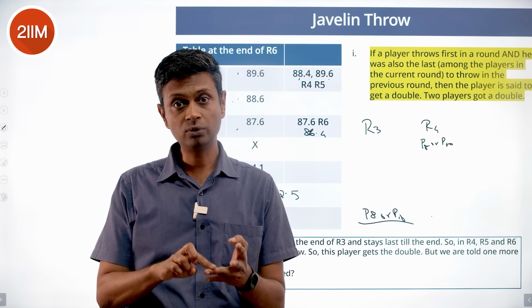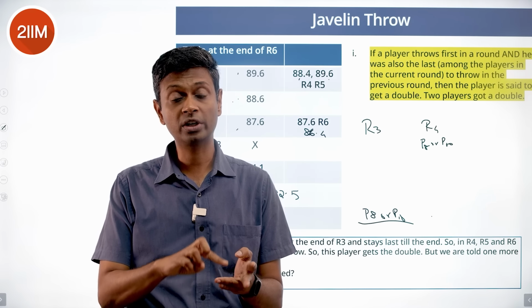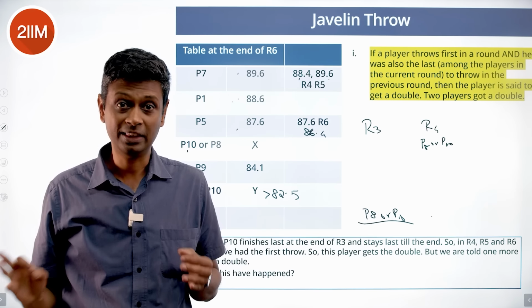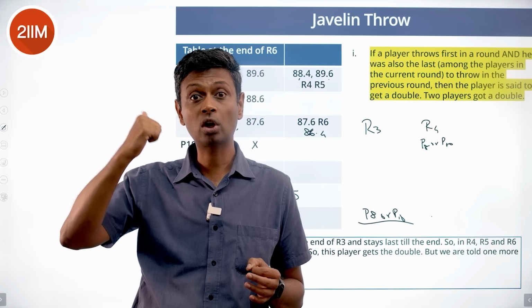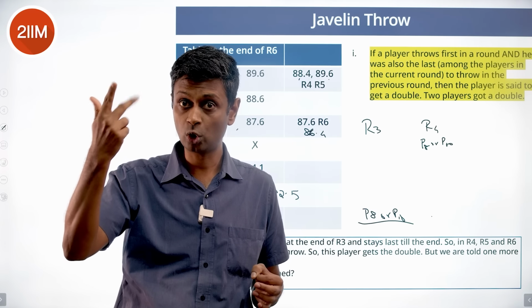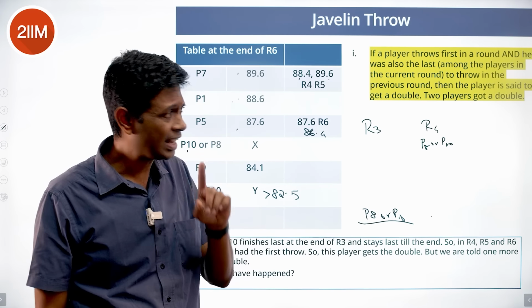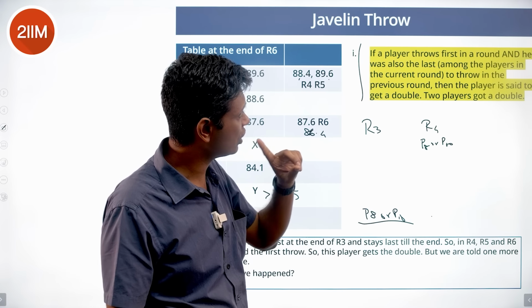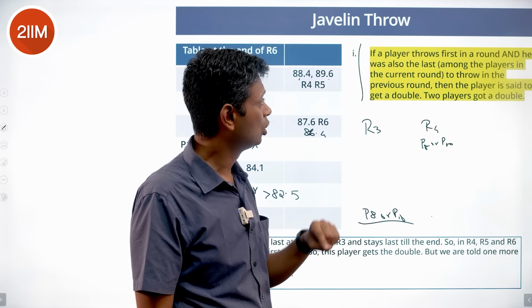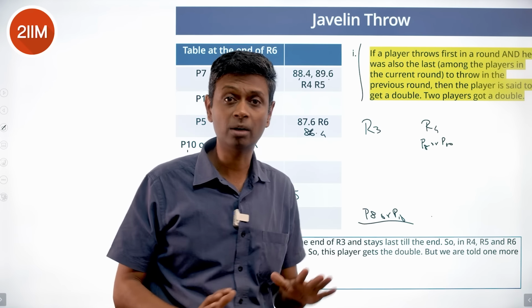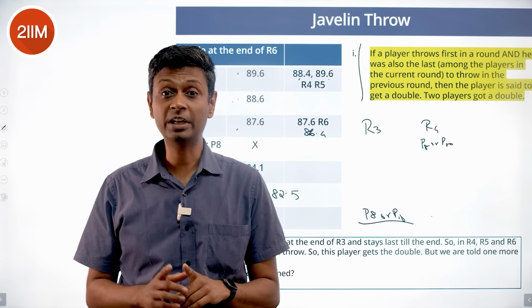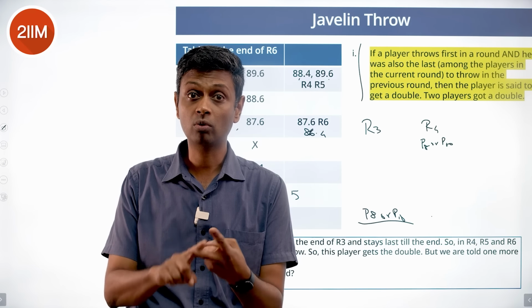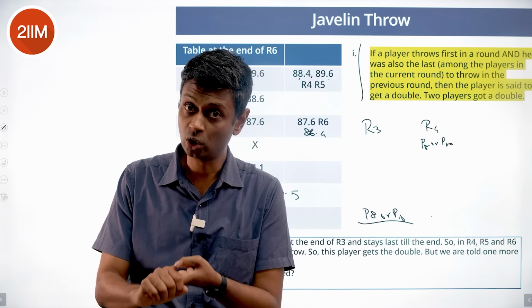Round 3, round 4, at the end of round 3, at the end of round 4, at the end of round 5, at the end of round 6, the same person has been last. That person would have thrown first in round 4, round 5 and round 6, all three. Now, that player would have got a double. What by this definition? The player throws first in a round and he was also the last to throw in the previous round, and the player is said to get a double. So this P8 or P10 would have got a double in round 4, round 5 and round 6, all three.